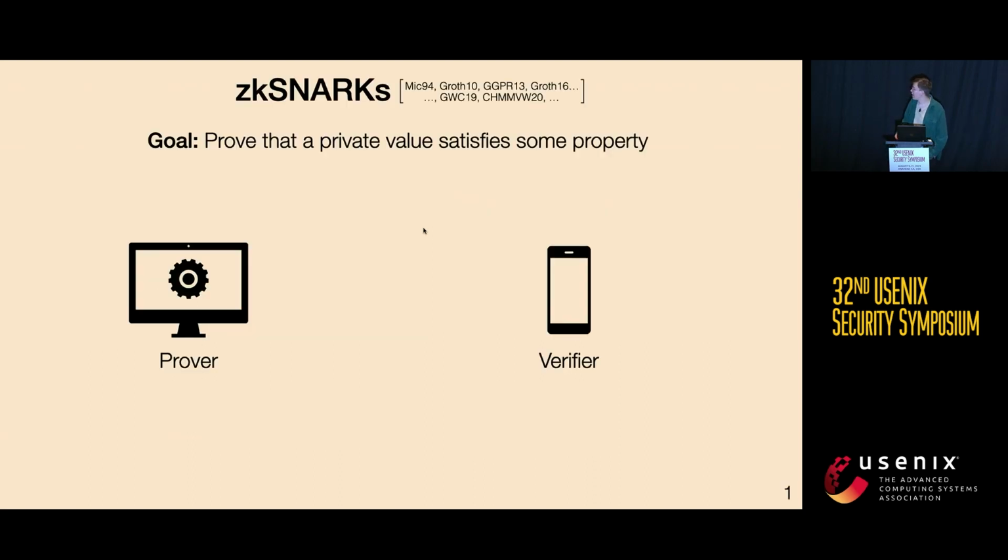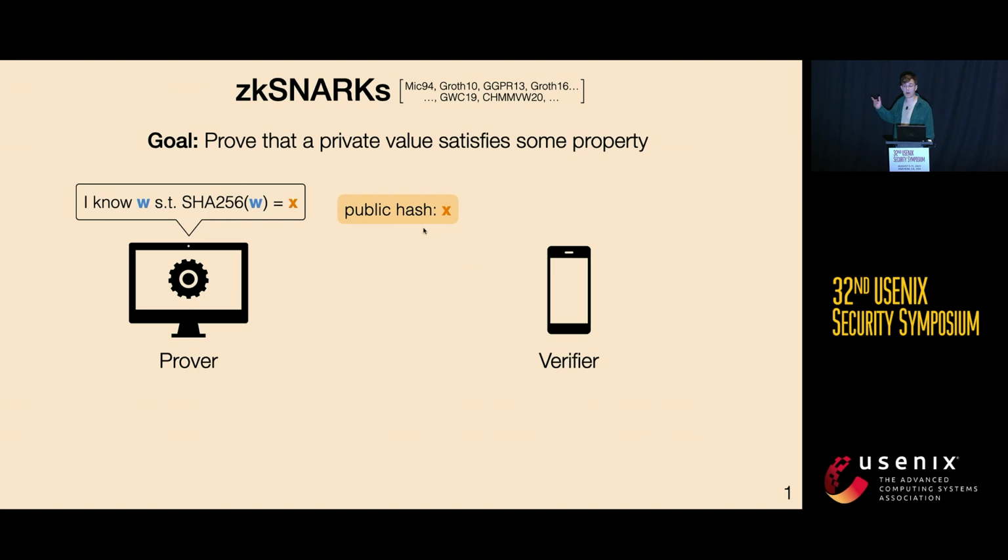So in many cryptographic applications, one party has some private input and wants to convince another party that this input satisfies some property. To give a concrete example, here we have a prover and a verifier. Let's say they have access to some public hash value X, and the prover additionally knows some witness W that they want to convince the verifier is a valid pre-image for X. And this problem actually comes up in some real-world applications where you have, let's say, Merkle tree commitments over private data. And one tool that we can use to solve this problem is zkSNARKs.